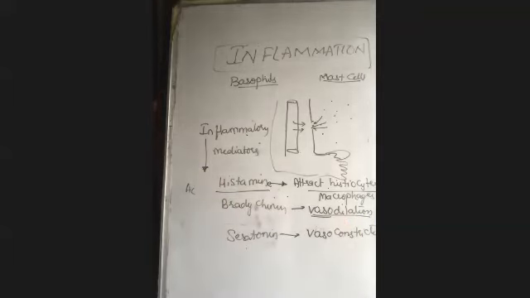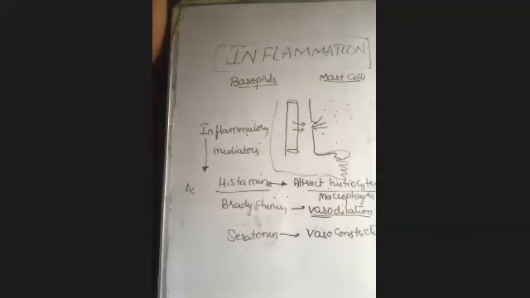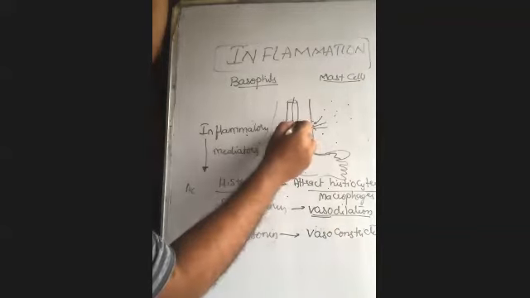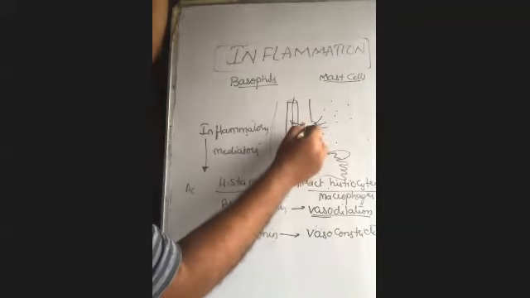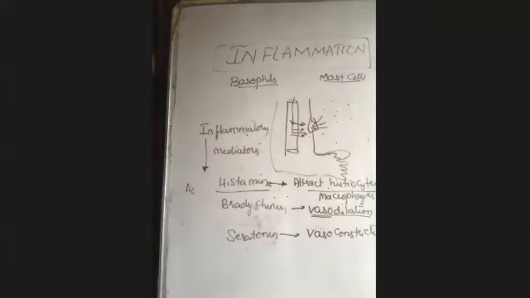Bradykinin. Bradykinin releases the vasodilation, that makes the widening of the blood vessels. Road widening. More blood cells can come here, more histiocytes can come here to stop the activity of this microbe, or to kill the microbes entering the body through the rupture.